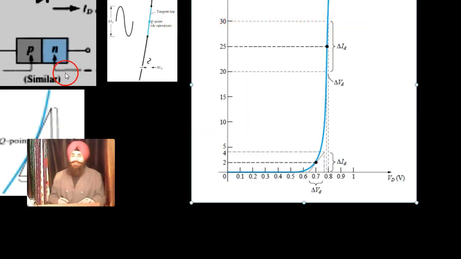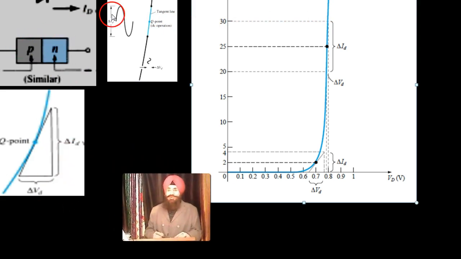Now we come to the sinusoidal case. The PN junction is first given some fixed voltage, which may correspond to this point. Then a signal is applied to the PN junction, and the signal is varying like this, going positive and negative.